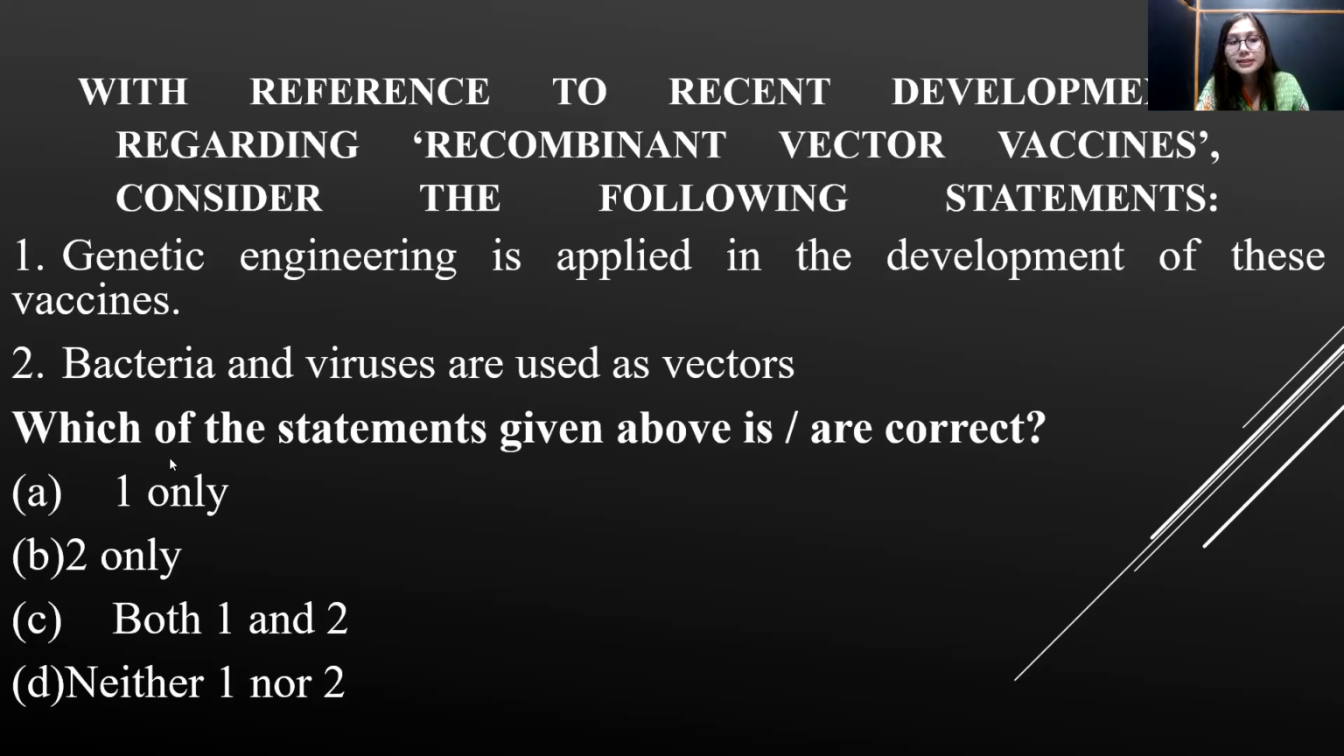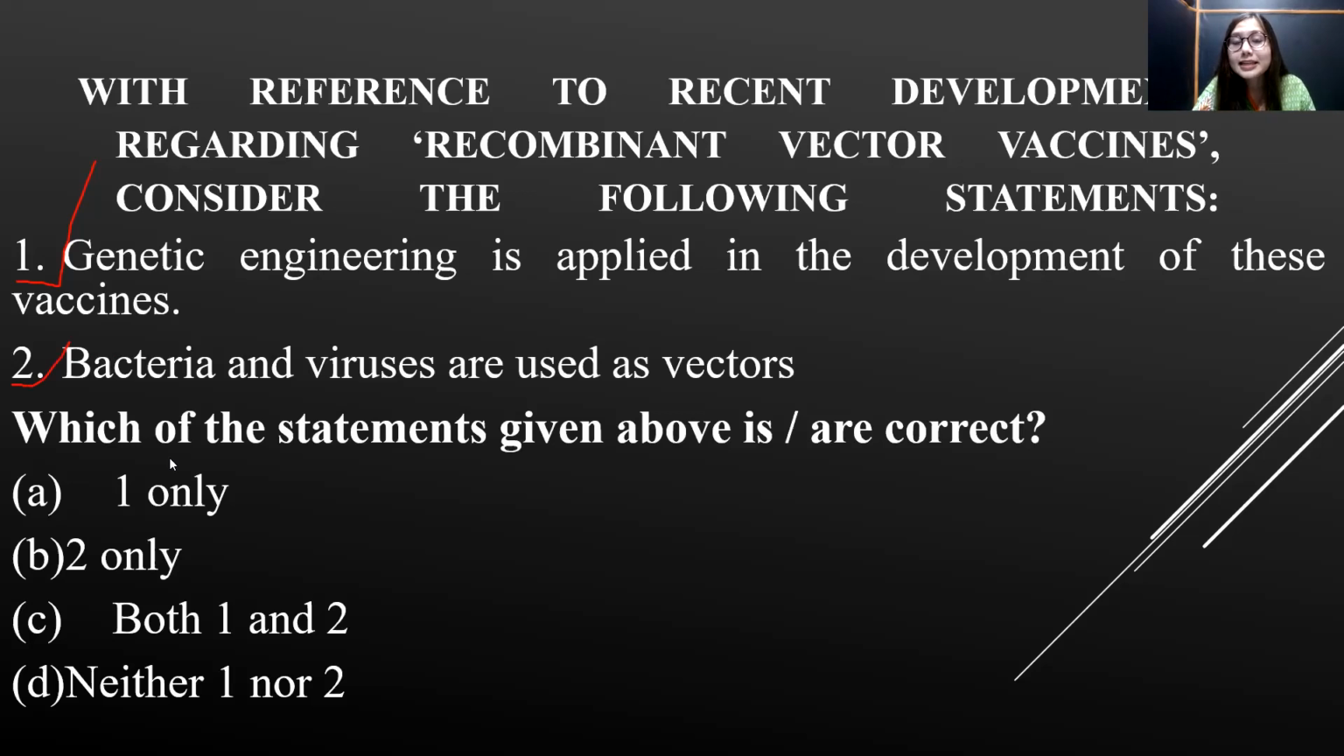So definitely statement 1, that genetic engineering is applied in the development of this vaccine, holds true for this particular question. Now, moving on to the next statement: bacteria and viruses are used as vectors. If you have gone through the NCERT biology book of class 12, then you will get the answer there directly. Vectors means carriers or agents. Vectors can be viruses as well as plasmids of bacteria. So definitely statement 2 is also correct.